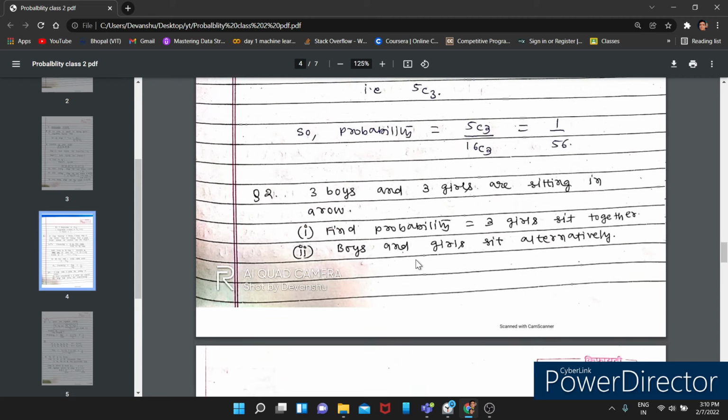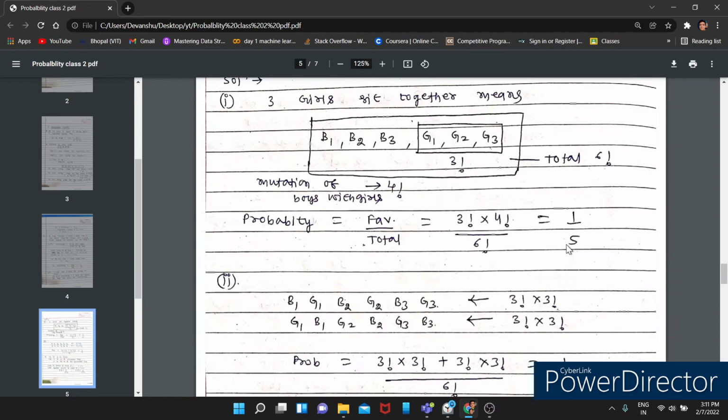Second point is boys and girls are sitting alternately. What is the meaning of alternate? Alternate means boy, girl, boy, girl, boy, girl, or girl, boy, girl, boy. We will be finding out their arrangements one by one.